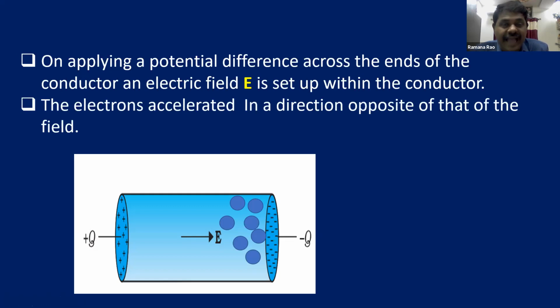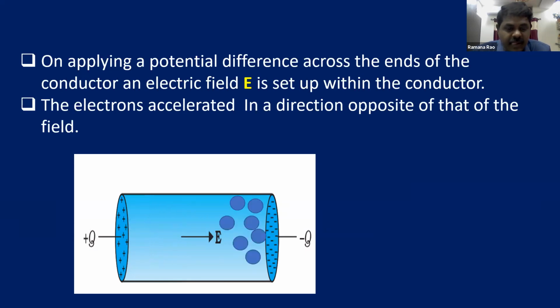So the electrons accelerate in a direction opposite to that of the electric field. In which direction are the electrons going to accelerate? Electrons have negative charge, so obviously they have to move toward the positive charge. You can see electrons in the picture moving towards the positive charge.